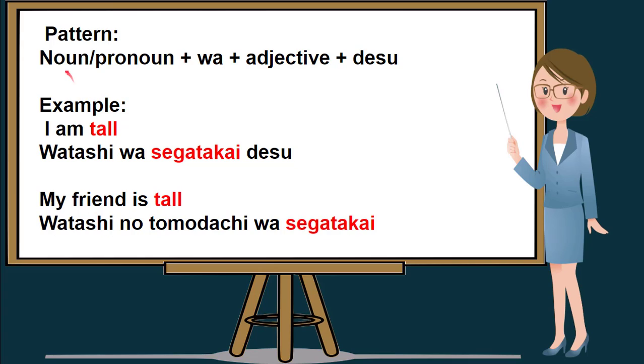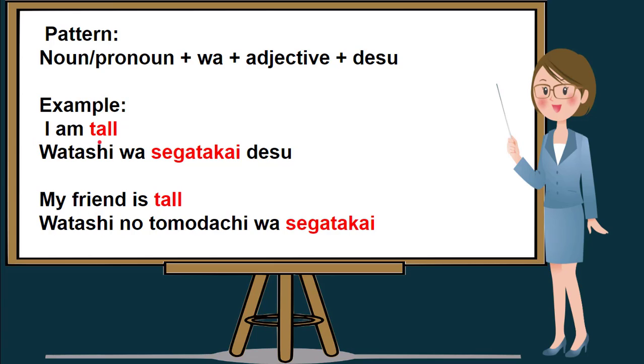So the pattern will be noun or pronoun plus wa plus adjective plus desu. So if we translate I am tall in Nihongo, we need to write the noun or pronoun in the beginning of the sentence, followed by wa, followed by the adjective segatakai, and followed by desu.